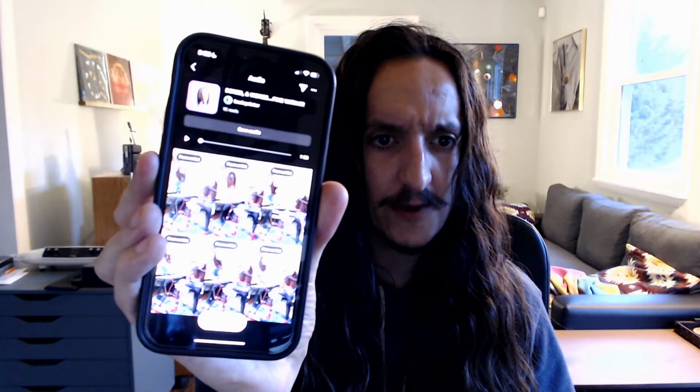If I click that icon to see the sound, it'll show me all of the reels that were made with this sound, and again, it's hard to read, but that word right there is from artist. So for whatever reason, it's hearing the sound in my video, it's matching it to the distributed sound, and it's also matching my profile to the sound to say, oh, this is the artist posting a reel with his own music in it. And once that happens, I have been able to boost those reels.